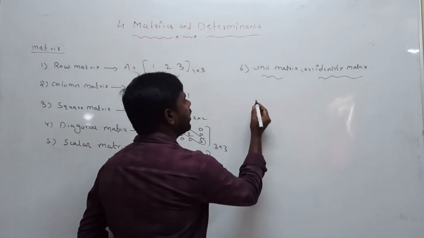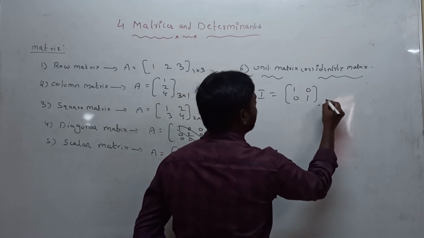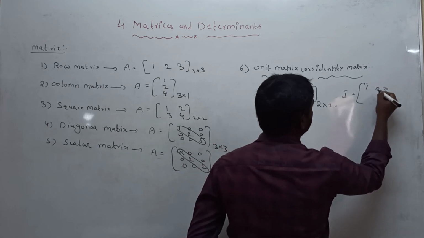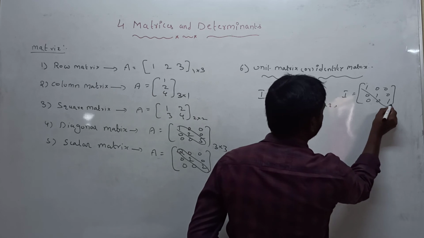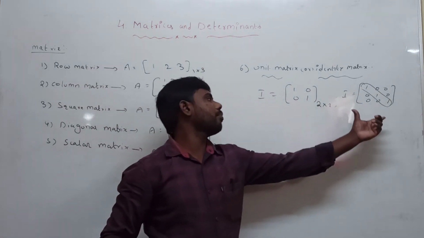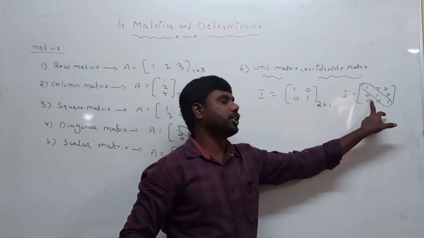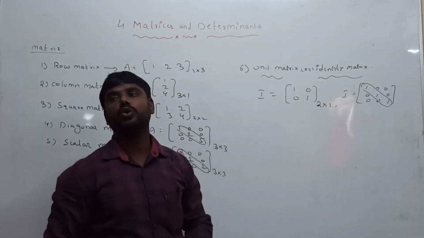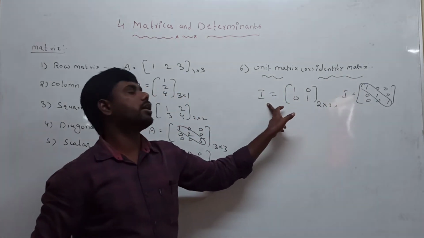The identity matrix is denoted by capital I, equal to 1 0, 0 1. This is a 2 by 2 matrix. One more is 1 0 0, 0 1 0, 0 0 1. So what is the definition of the identity matrix or unit matrix? A square matrix is said to be an identity matrix if the non-diagonal elements are zeros and the diagonal elements are equal to 1. The identity matrix is denoted by capital I.